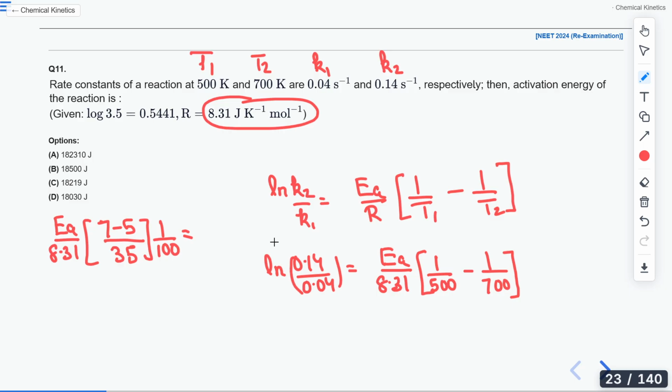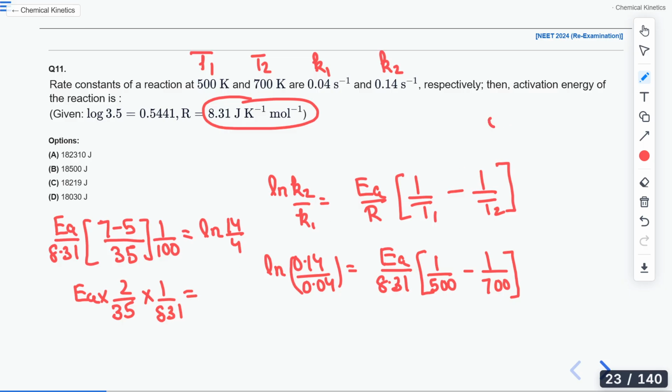And this is equals to ln 14 by 4. Now this will be 2 by 35 into 1 by 100. So if I multiply 8.31 into 100, I will get it as 831 multiplied by EA. And this is equals to 4 by 14.